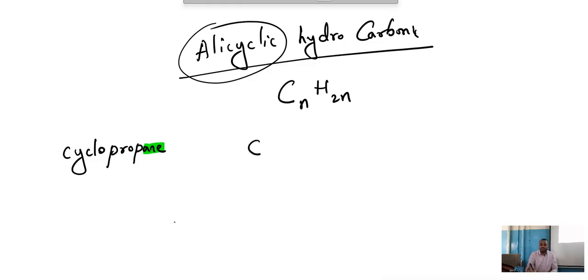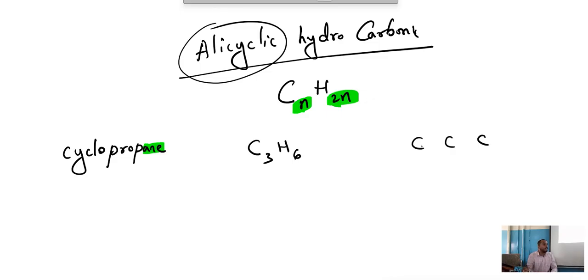Now, cyclopropane. See, what is the position of prop? 3. H 6. Correct? Yes or no? C3H6. बेटा समझ में नहीं आया? Can you see this? The position of prop is 3. 2 into 3, 6. C3H6. Now we have to draw the structure. As I said, we cannot draw like this. We cannot draw a straight chain. We cannot draw a branch chain. We have to draw a cyclic chain.